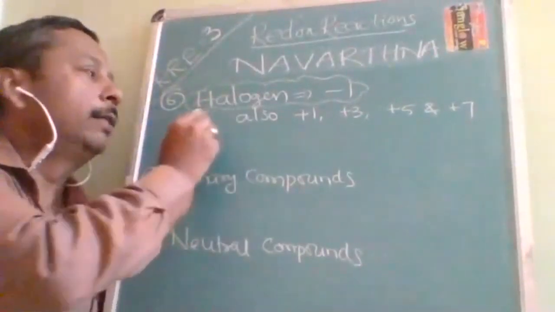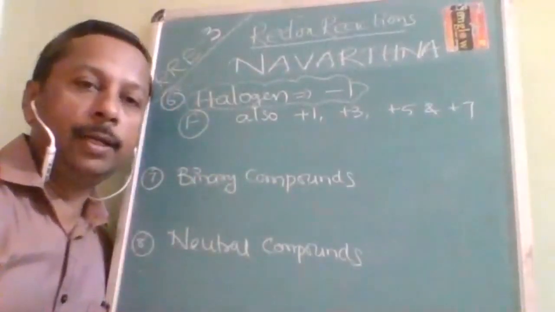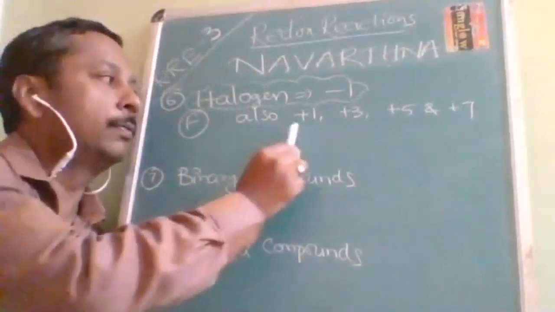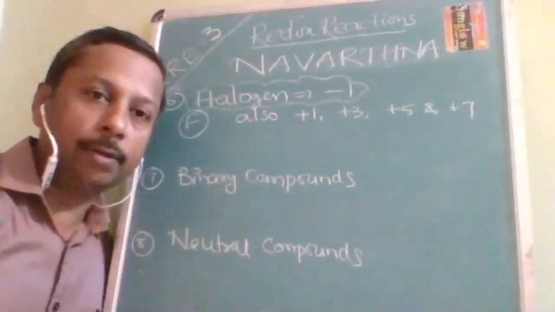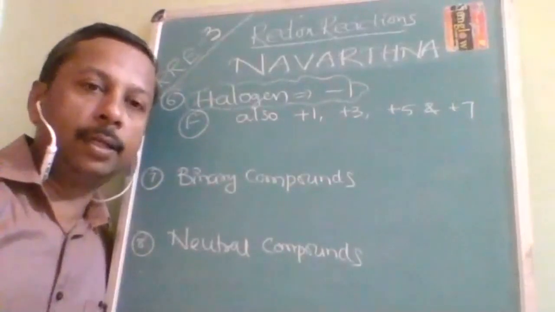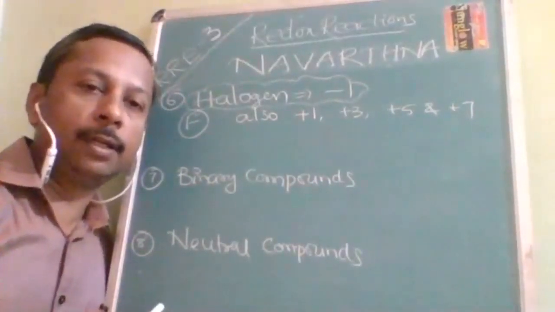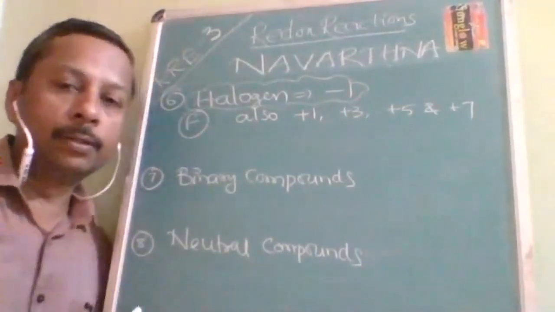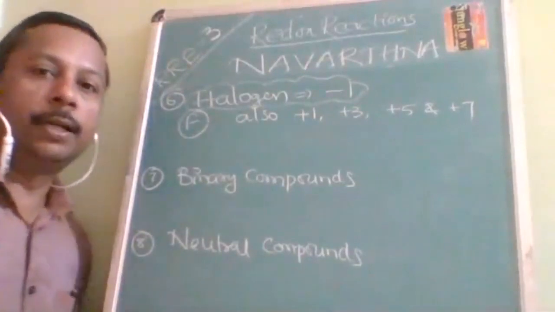Other than fluorine, the rest of the elements can also show +1, +3, +5, and +7. Why not even numbers? I explained that in my second lecture of the 17th group, the halogen family: why not +4, why not +6, why not +2.